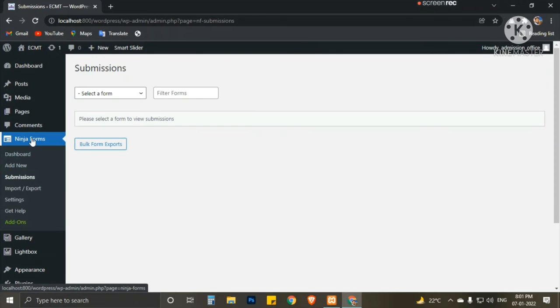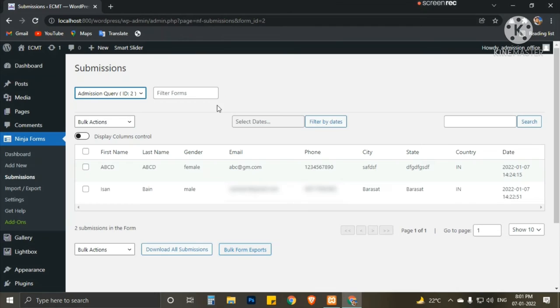From Ninja Forms we should go to Submissions. From there we select the admission query. There we will find the two admission queries that were made: first name, last name, gender, email ID, phone number, city, state, country, and the submission date and time.